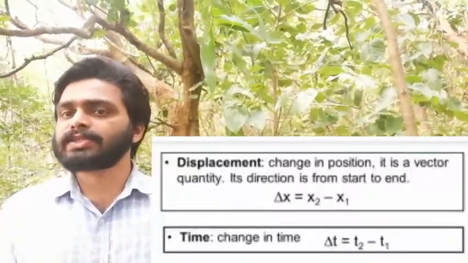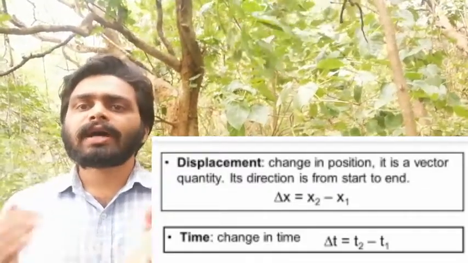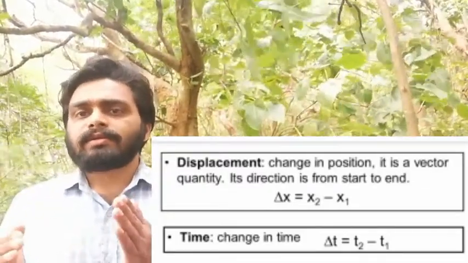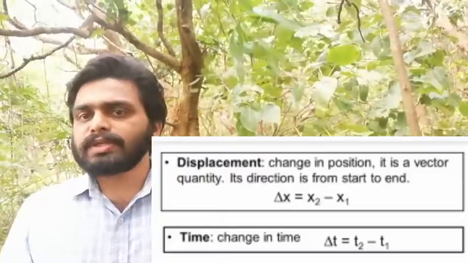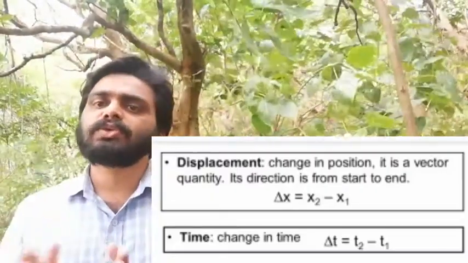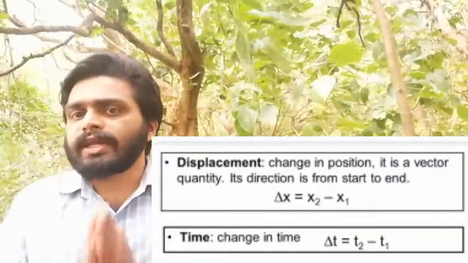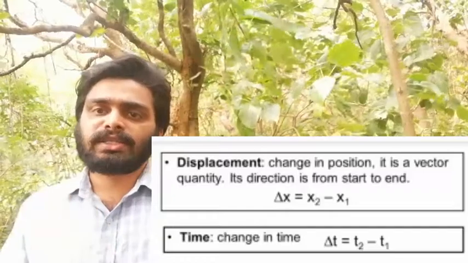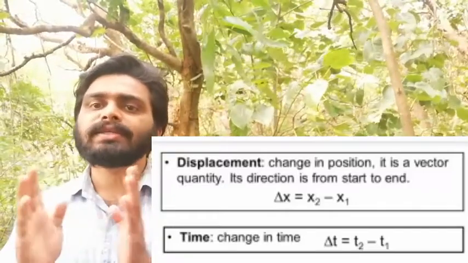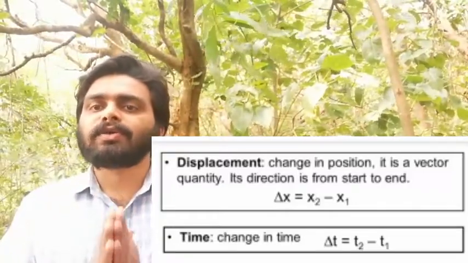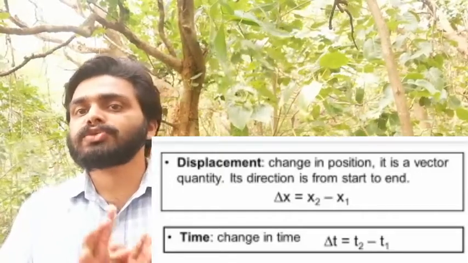For example, if we are considering a one-dimensional motion, the position of an object is x1 at a time t1, and after a particular time its position changes to x2. That means at a time t2 its position has changed to x2. Then the displacement of that object in the time interval t2 minus t1 is the position change, x2 minus x1.